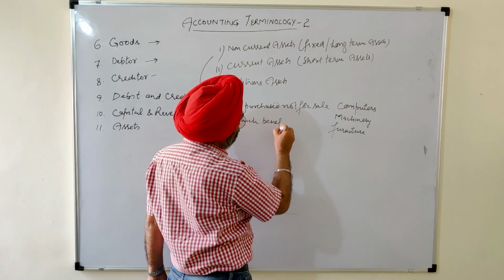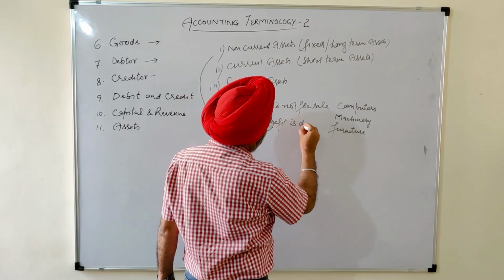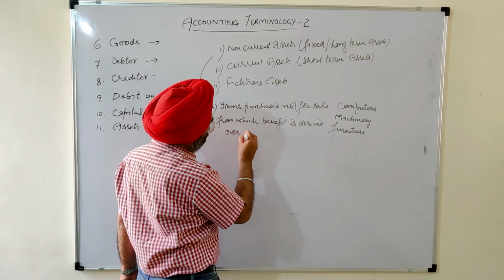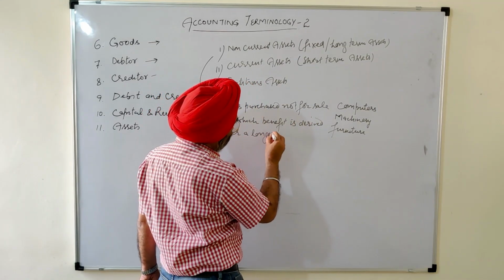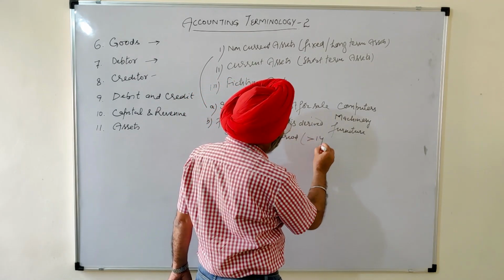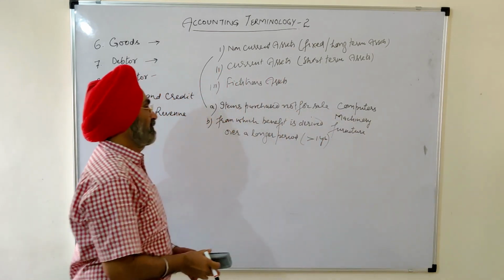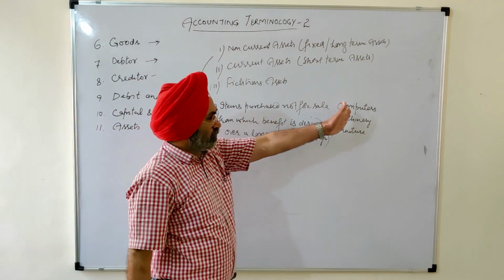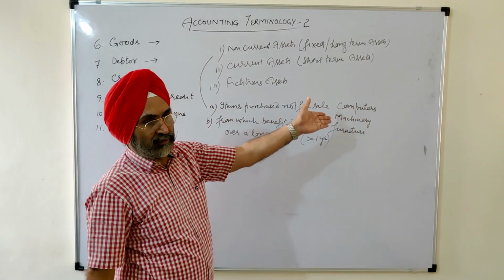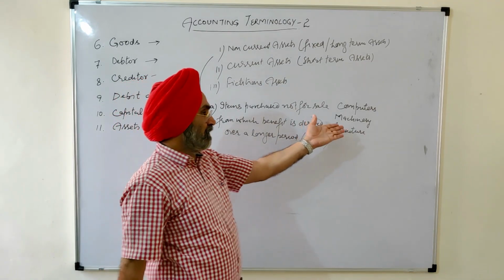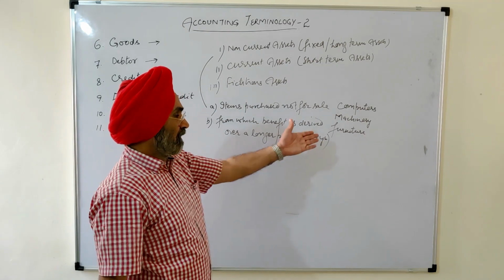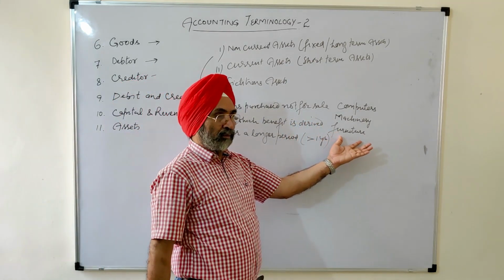that the benefit is derived over a longer period. When it is a longer period, that means more than 1 year. These are used for more than 1 year. A computer is used 3, 4, 5, 6 years, it depends. Machinery is used 5 years, 10 years, 20 years, all depending on the type of the machinery. Similarly, furniture we use for many years.